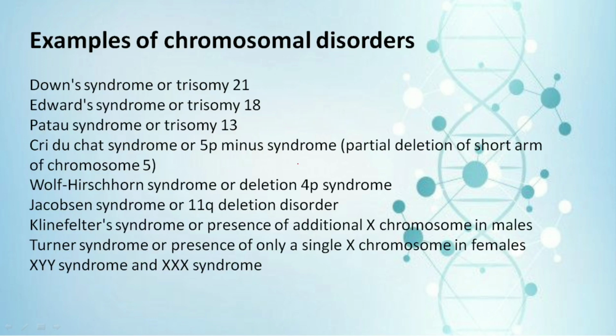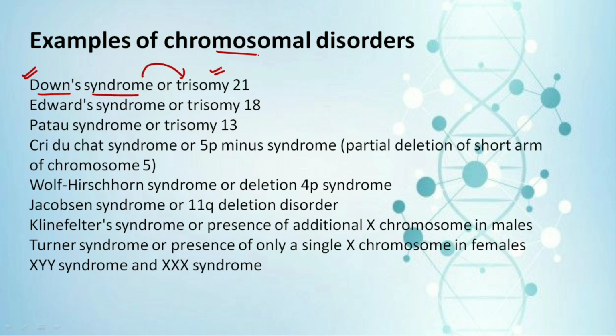Now we have some of the most common examples of numerical chromosomal disorders. We'll discuss the important ones in a bit more detail also, but for the time being just go through this list. In case of chromosomal disorders, the first one is Down syndrome, which is the trisomy of 21.